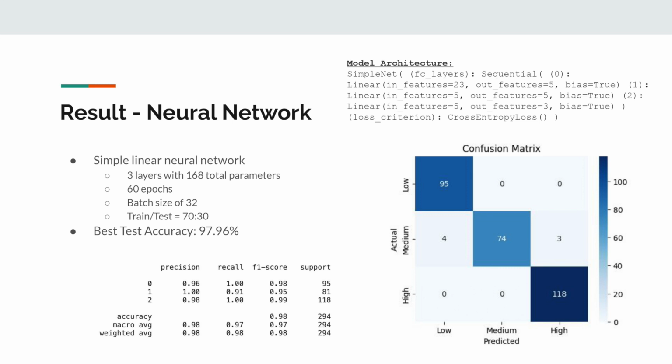Over 60 epochs, we were able to predict the test data with about 97% accuracy, which we thought was pretty good. While we originally used a much larger neural network with layers of 115 neurons respectively, we realized that we can get performances at the same level with much less parameters. Additionally, when we looked at the confusion matrix for our actual predictions on the test data, we saw that the only misses really occurred when predicting medium risk data points, which we thought might be due to the fact that they can sometimes go either way if they're on the edge of low or high risk.